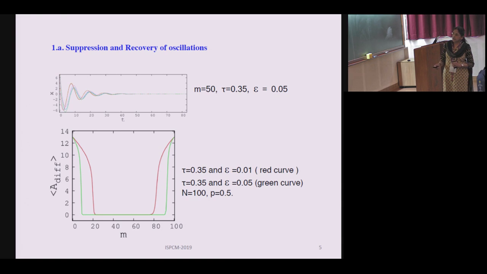So here we show that as we change the number of slow systems, what happens. To begin with, the number of slow systems is small. There is oscillatory behavior in the system, but as m increases, it goes through amplitude death. And once again, the oscillations are recovered, but at this end, when it is recovered, they are all having very slow oscillations. This is shown here by plotting the average difference in the amplitude of all the oscillations in the network.